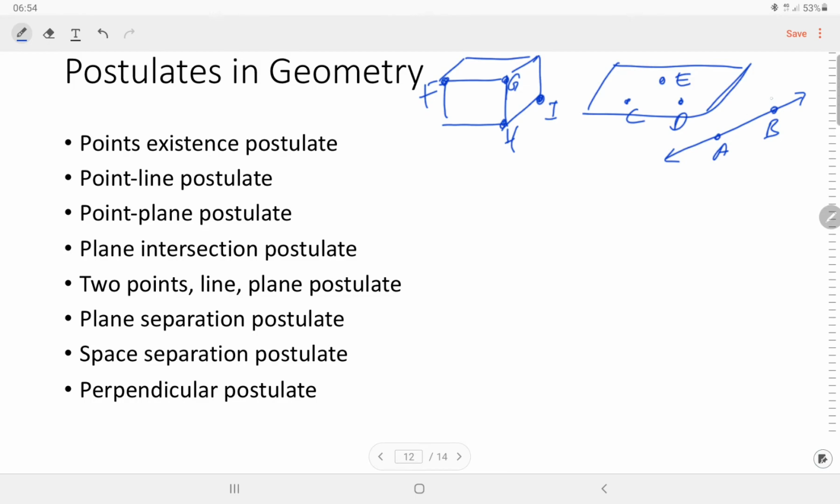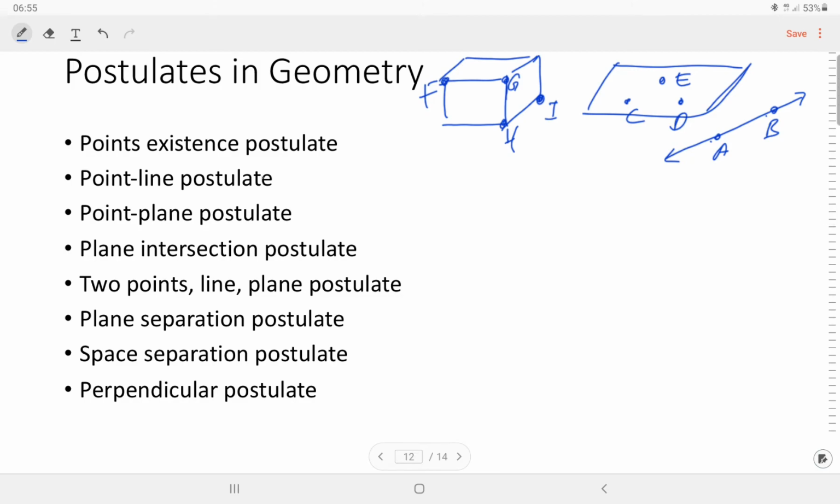A line contains at least 2 points. A plane contains at least 3 points. And a space exists and contains at least 4 non-coplanar points. And this is the first postulate in geometry.